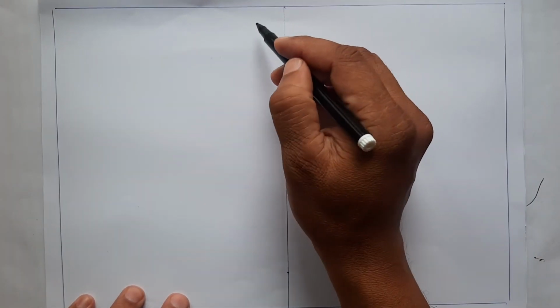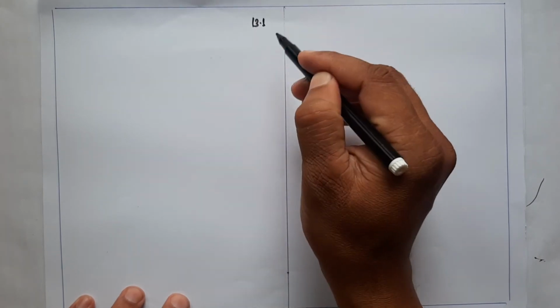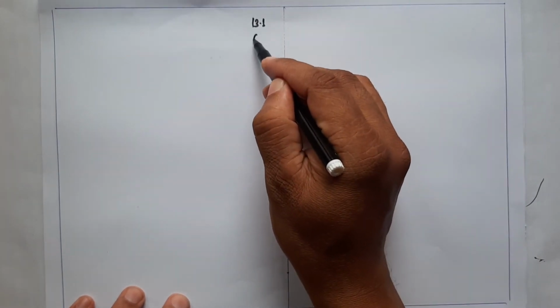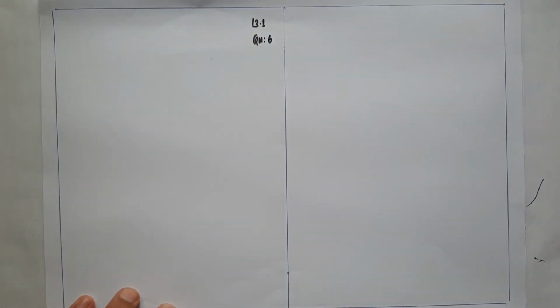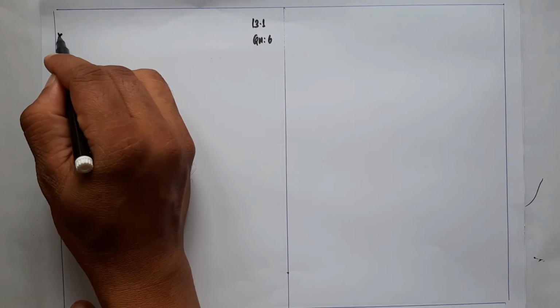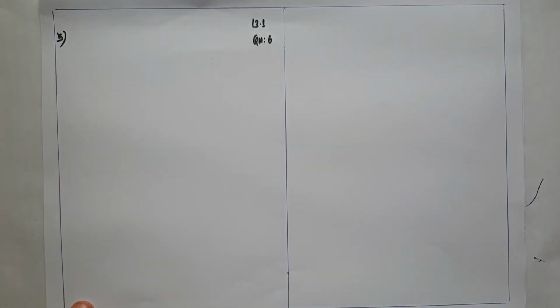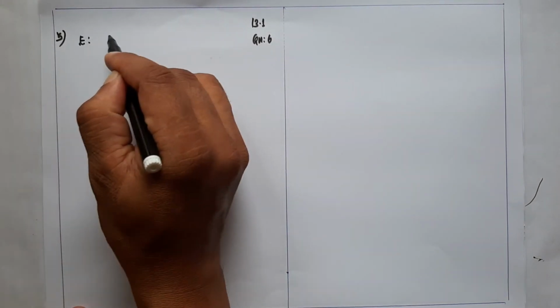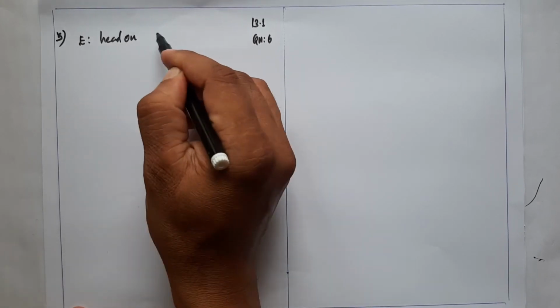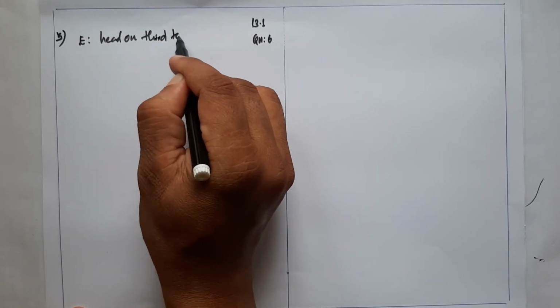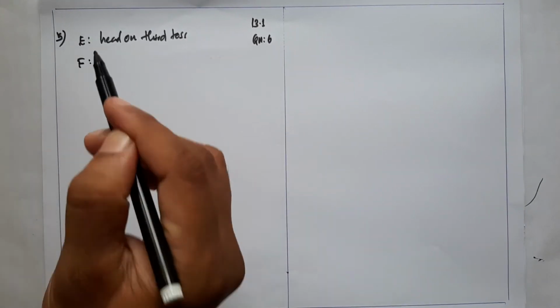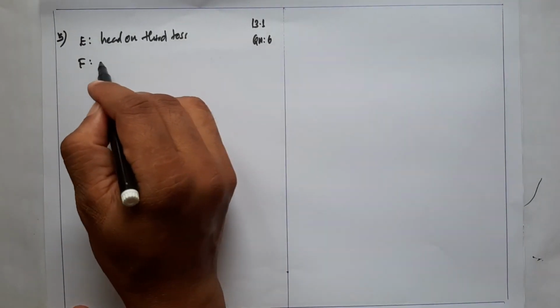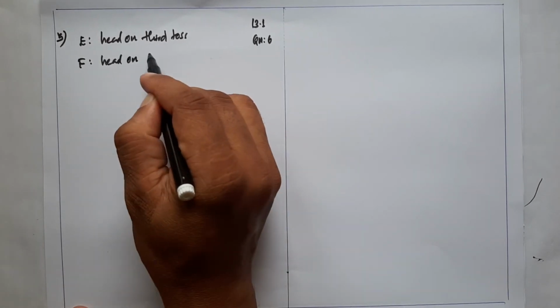A coin is tossed 3 times. If you have any doubt in the question, please refer to NCERT exercise 13.1, question number 6. The question is: a coin is tossed 3 times, where E denotes head on the third toss, and F denotes the event that there is a head on the first 2 tosses.